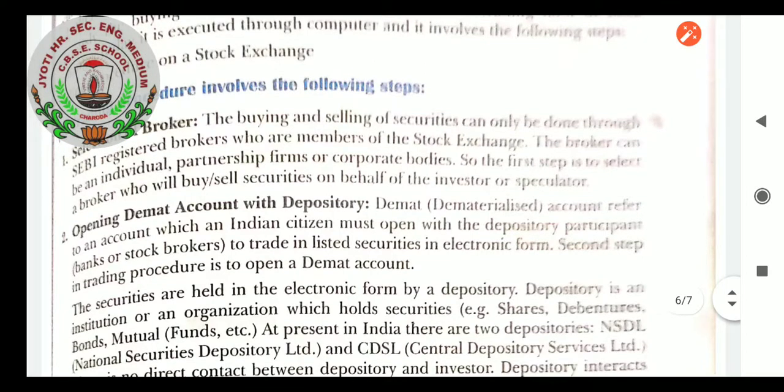Opening a demat account with a depository. Whoever the investors are, first of all they have to open a demat account. Now, with the electronic IPO system started, they will be opening a demat account through depository participants in the depository. A depository is a type of bank or financial institution which generally does the trading work of shares. Depository participants are like the brokers and firms who act as mediators, and a demat account is an account in which every transaction of the investor will be shown.